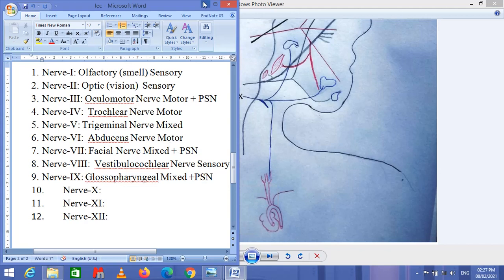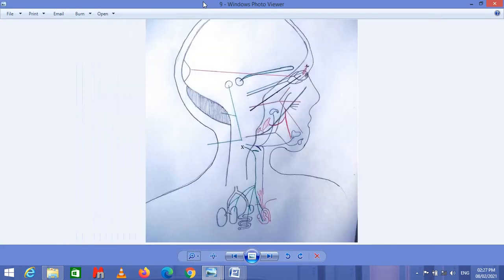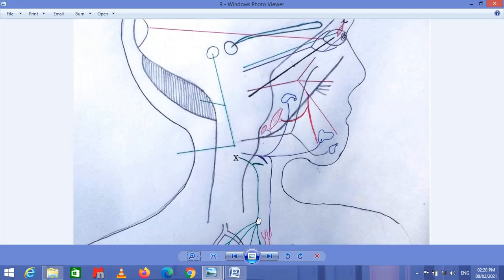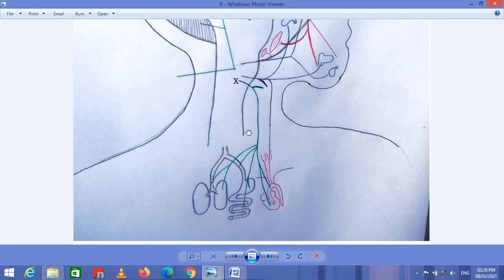Now coming towards the next one. This slide represents nerve 10. Nerve 10 is called the vagus nerve. The vagus nerve is the vast nerve of the body. The major part of the vagus nerve provides the parasympathetic information to the heart, to the GI tract, to the liver, and to the lungs. The parasympathetic innervation plays a vital role in digestion, in the heartbeat, and in respiration.